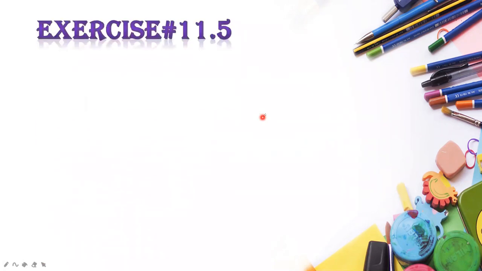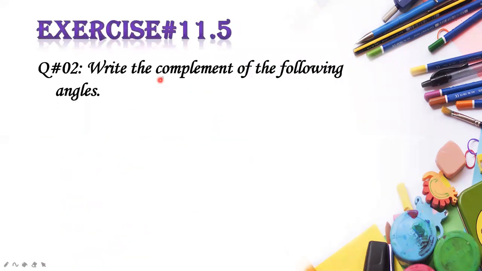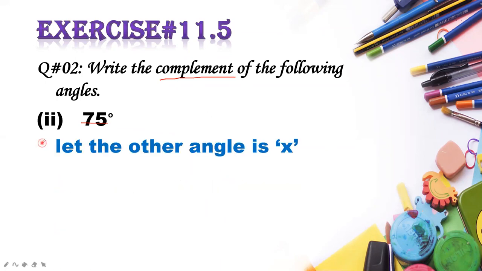I'm going to give you another example. Again, you have to find out the complement of the following angle. Which angle is this? 75. So the first angle's measurement is 75, and you have to find out the measurement of the second angle. How will you find out? First you will write this one, this is a must. Let the other angle be x. First you will write that your other angle is x.